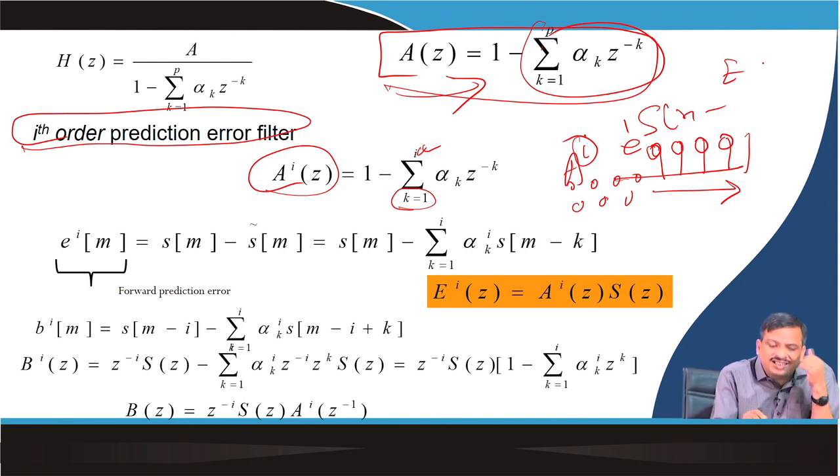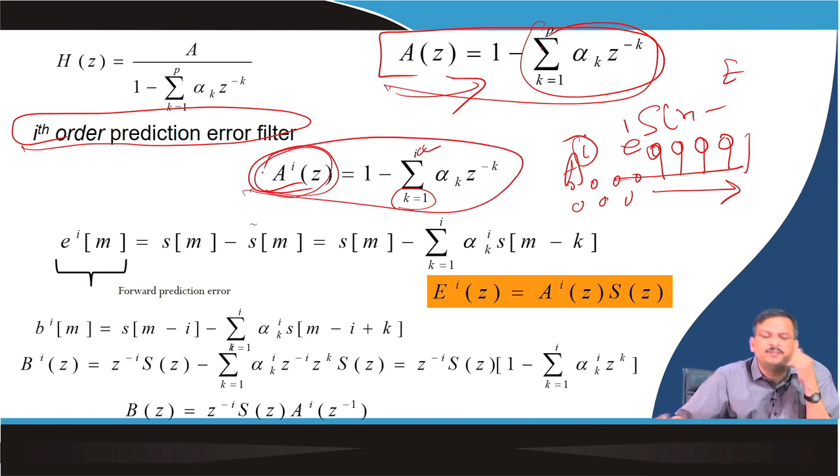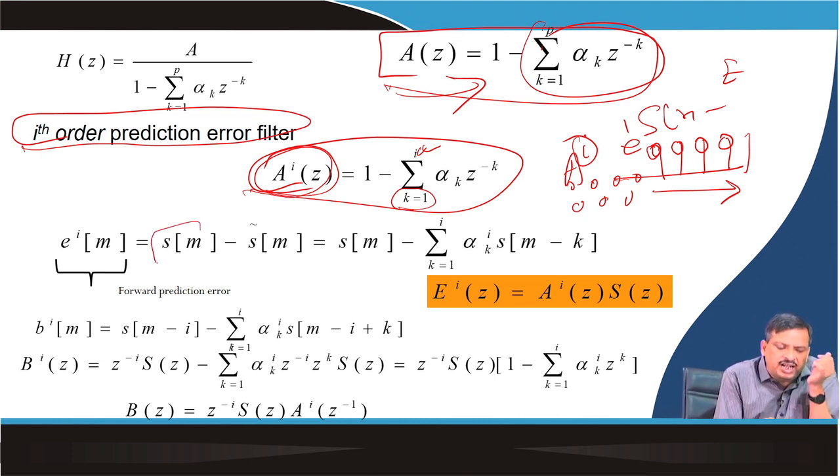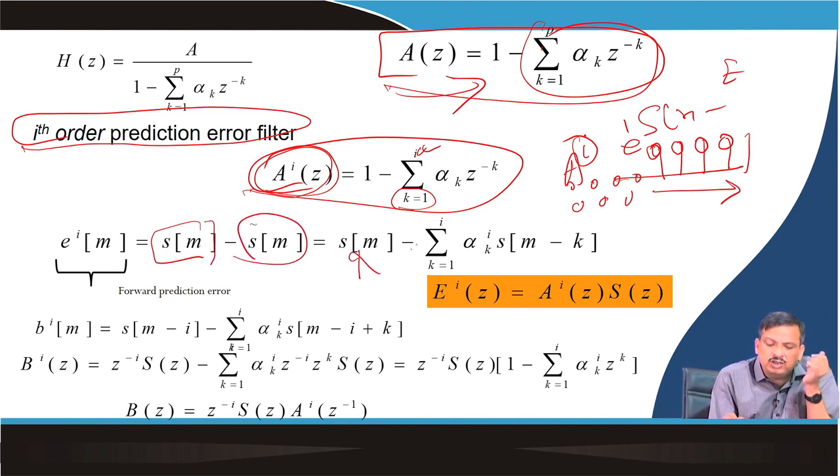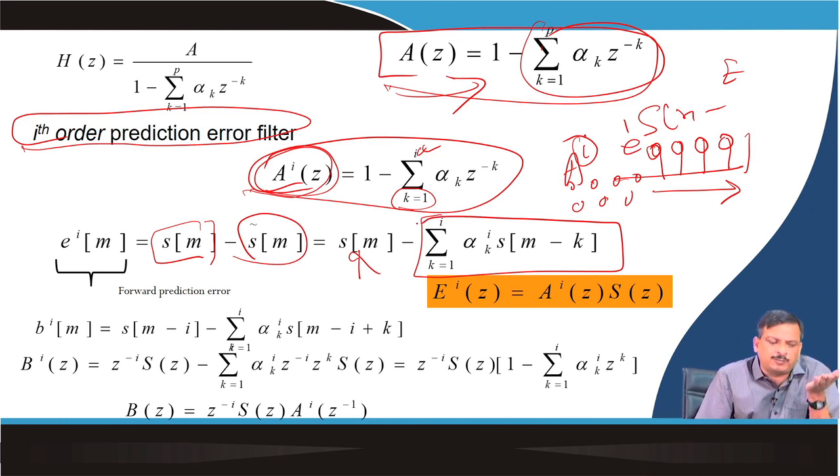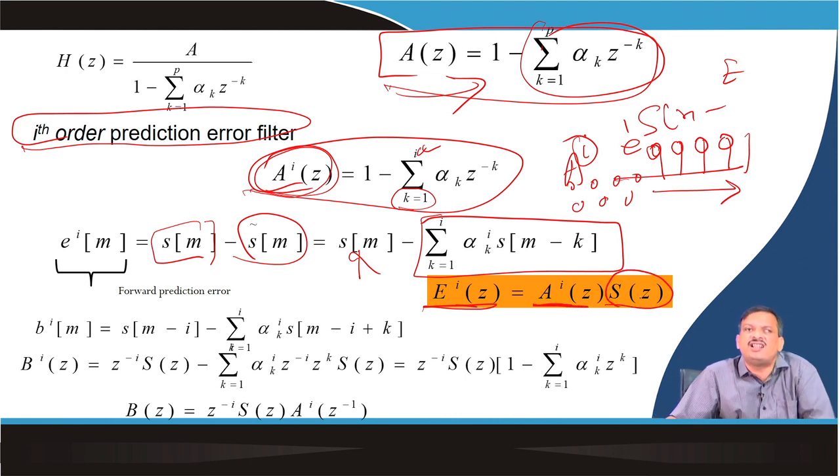So let us say the ith iteration process is this one. What is the prediction error? Eim is equal to the Sm signal minus the predicted signal. Sm hat is my predicted sample. In the Z transform, Ei(z) is nothing but Ai(z) multiplied by S(z), where S(z) is the input signal.